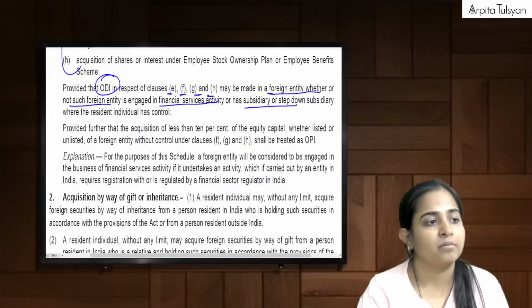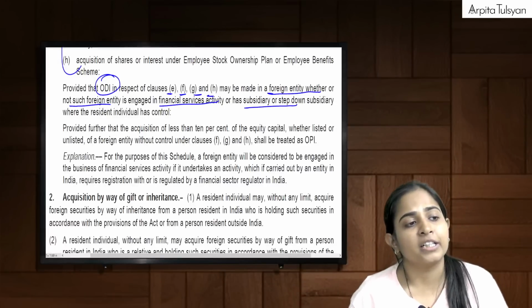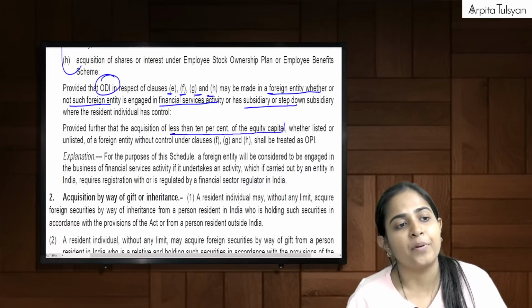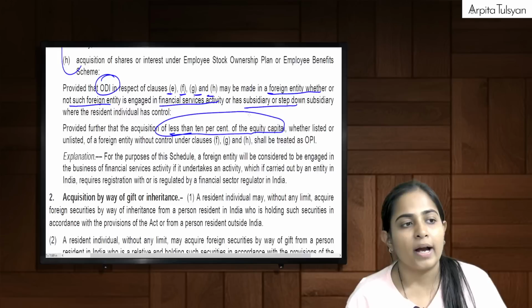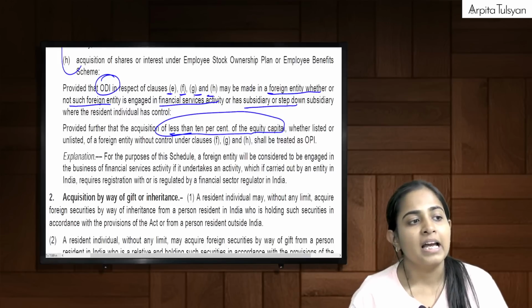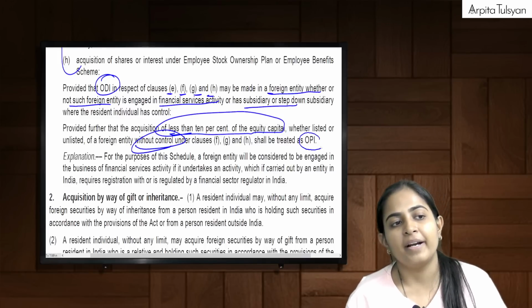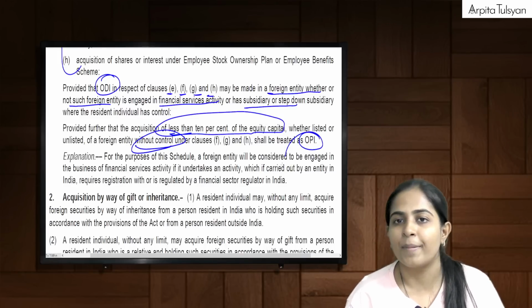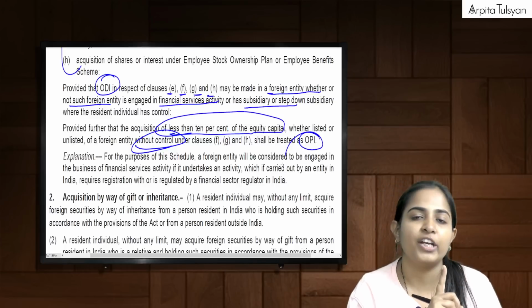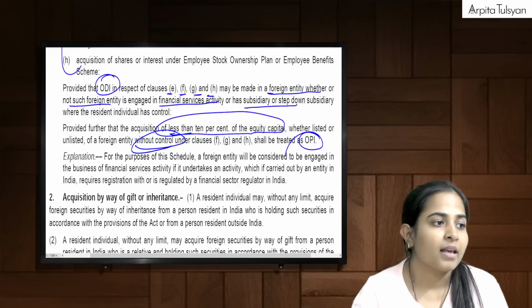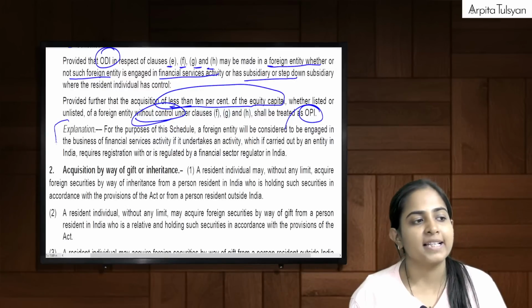Okay. Then, provided further that acquisition of less than 10% without control will be treated as what? Will be treated as OPI. This we had seen while doing the definition itself. And last, this explanation we have already done.